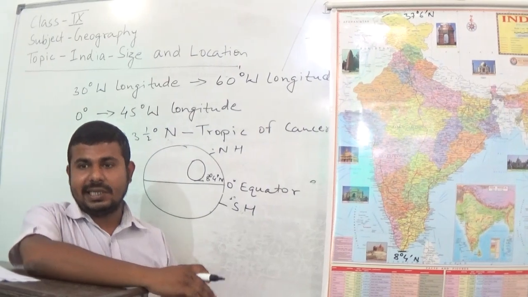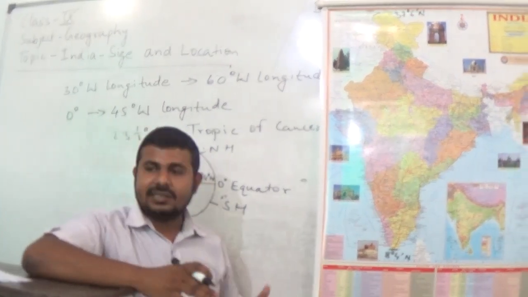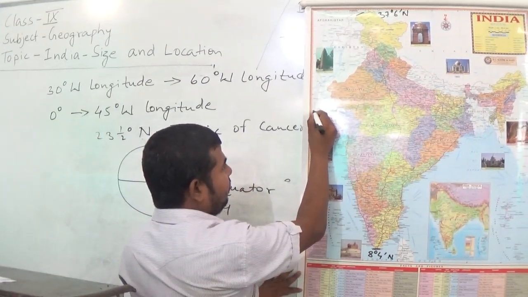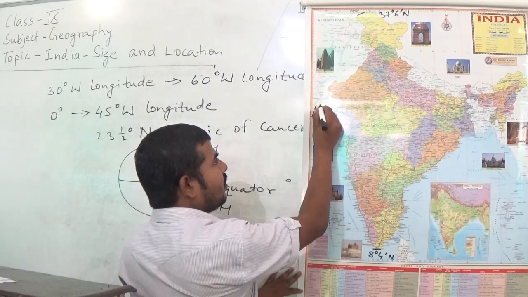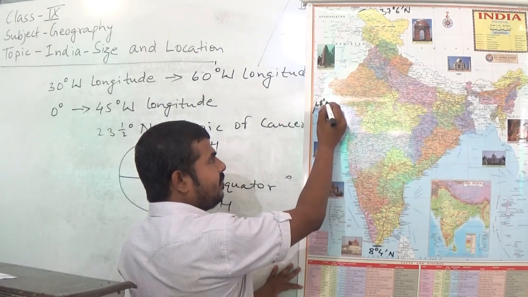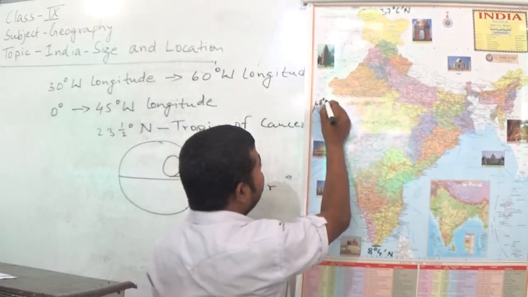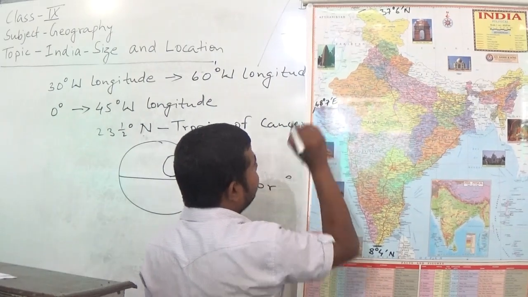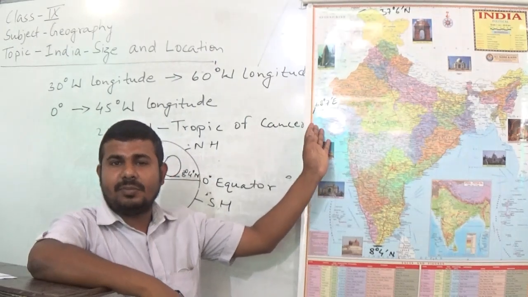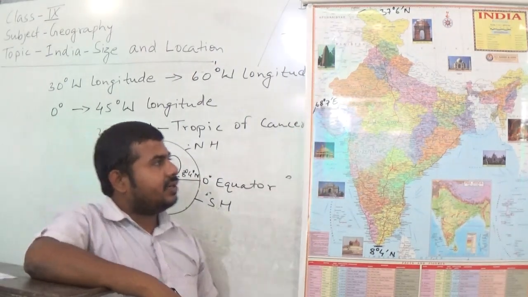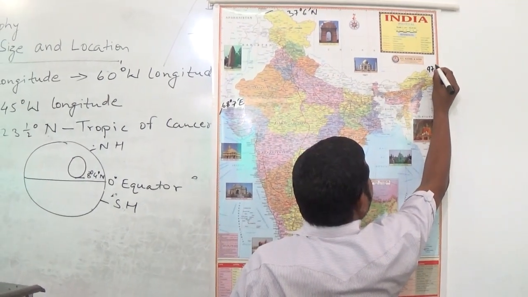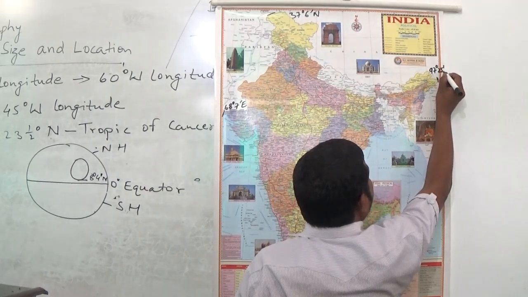Now let us see the east-west extension of India. The western part of India is 68 degree 7 minute east. This is the western tip of India. Now let us have a look at the eastern tip of India. This is 97 degree 25 minutes east.